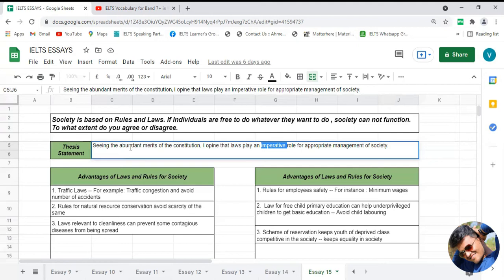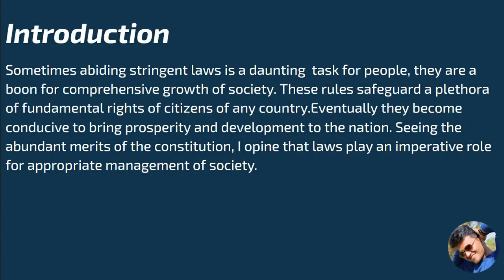Okay, so up to this particular point, we have discussed the keyword of this particular statement and the thesis statement for it. Now, based on whatever discussions we have made up to this point, it's time to see how our introduction paragraph can be developed using this explanation. So let's see the same.